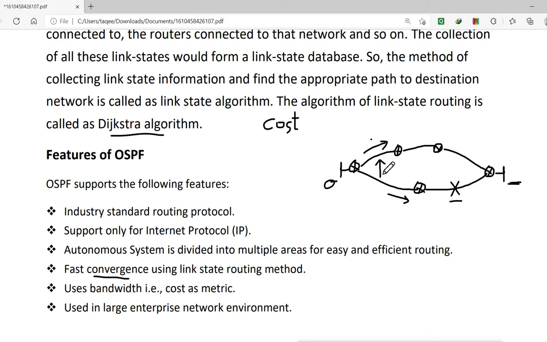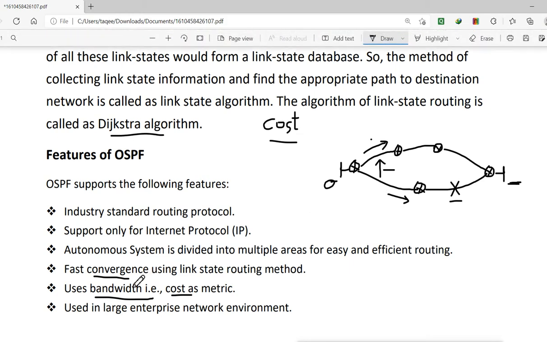Convergence time is actually the time taken after losing one path to select the other path, and that is called the convergence time. So it has a fast convergence time. Then it uses bandwidth, that is cost, as a metric. That means it uses the cost as a metric to choose the best path. Now, what does cost mean? Cost will be calculated out of the bandwidth. So if you get more bandwidth, you will get less cost, and if you get less cost, that means you will get that path fast.